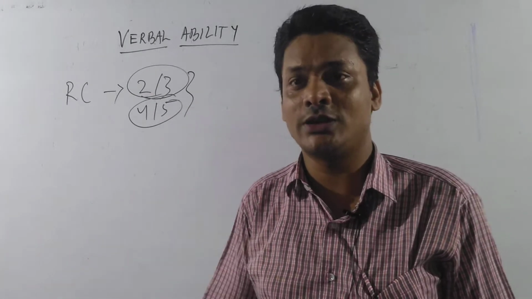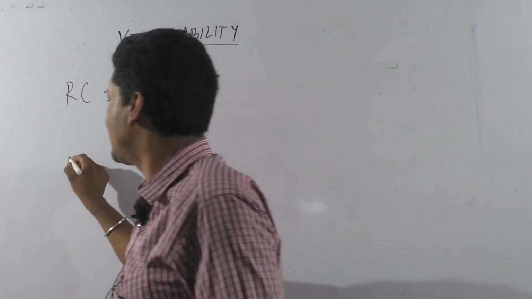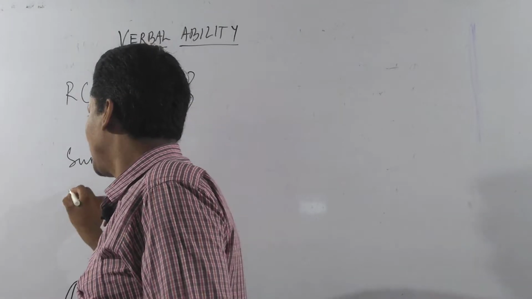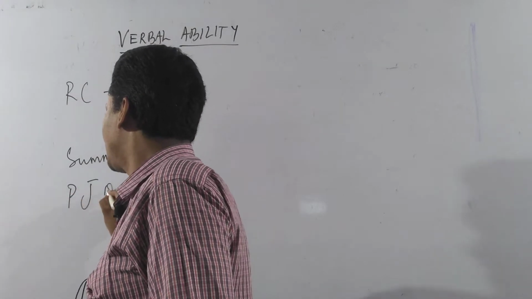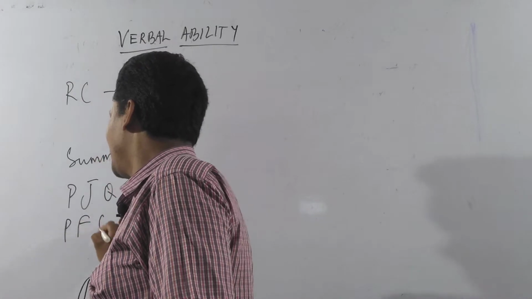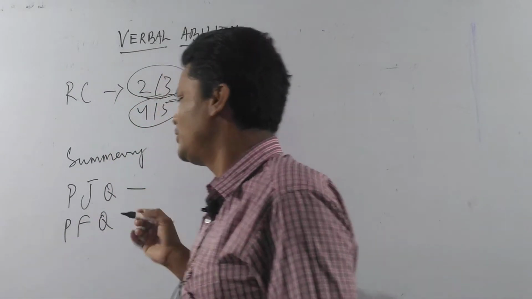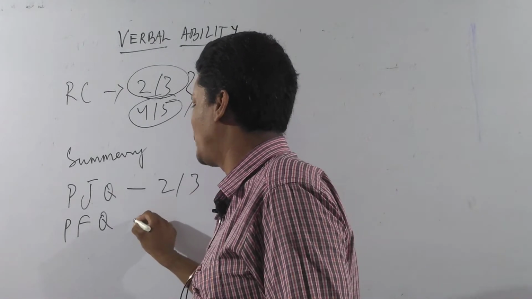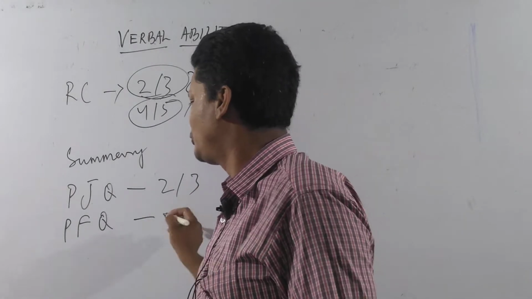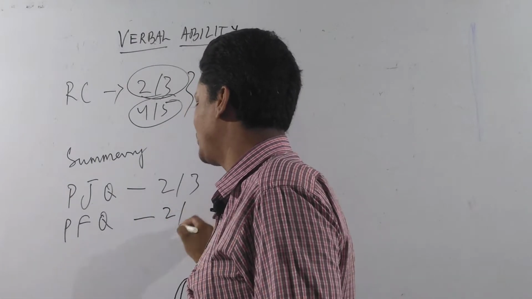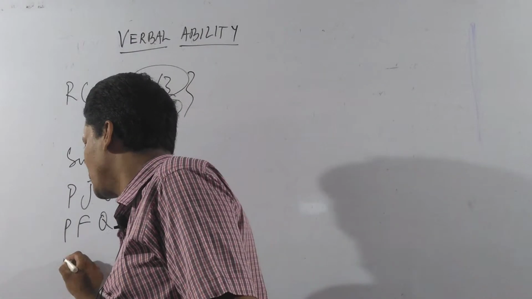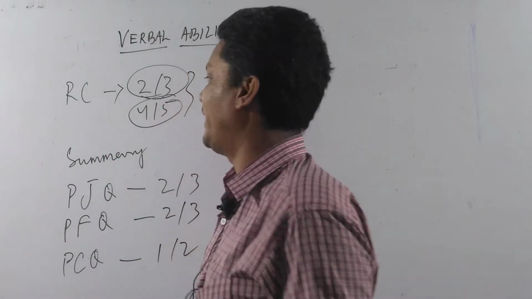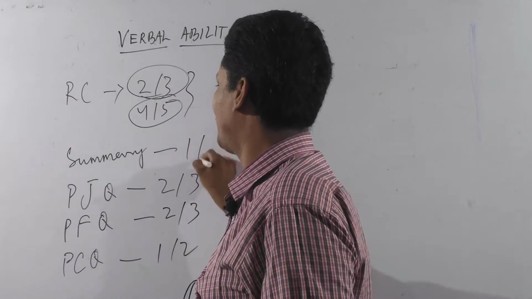Besides these passages, there are other question types also, other reading-based questions, like summary-based questions, para-jumbled questions or para-formation questions. We normally find 2 to 3 questions from para-jumbled questions, and 2 to 3 also from para-formation questions. Even para-completion questions, we find 1 to 2 questions from there. And from summary, we also find 1 to 2.